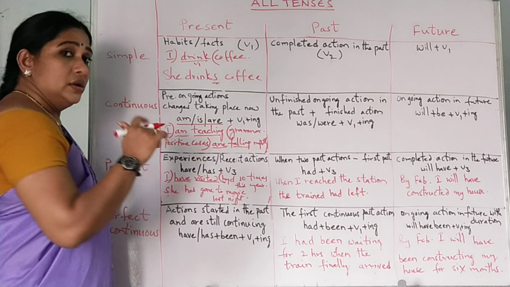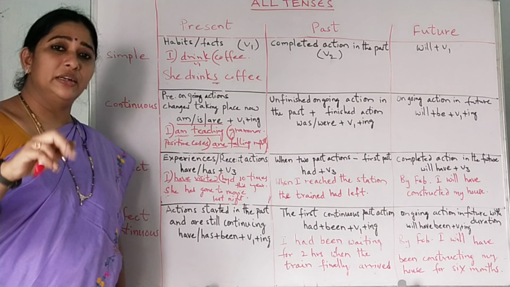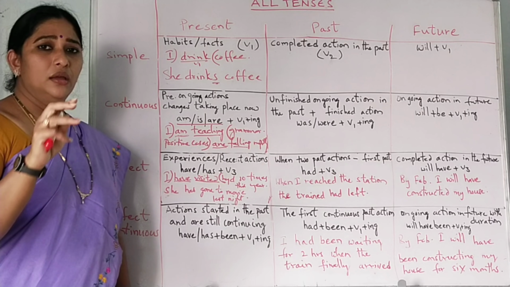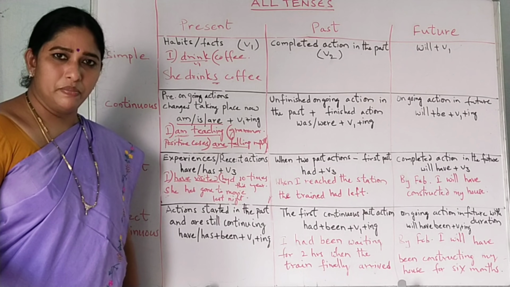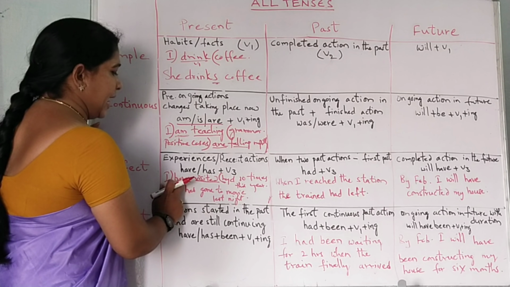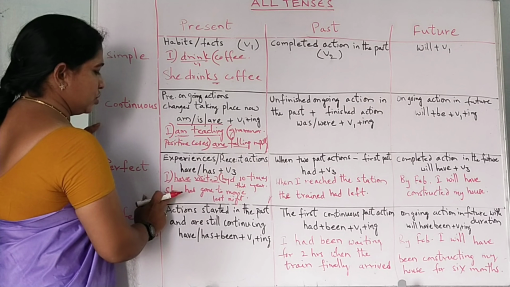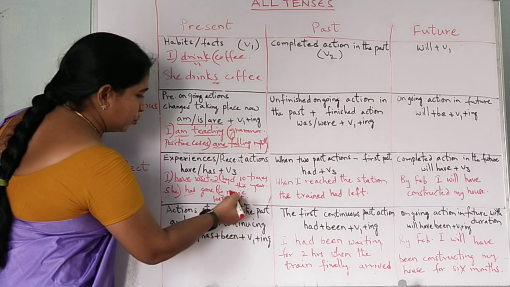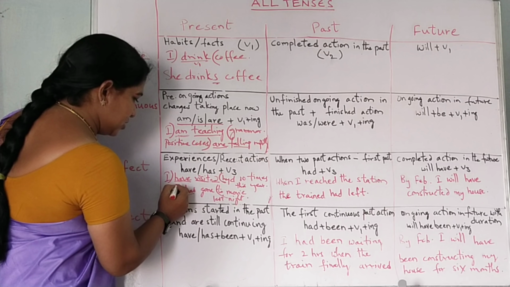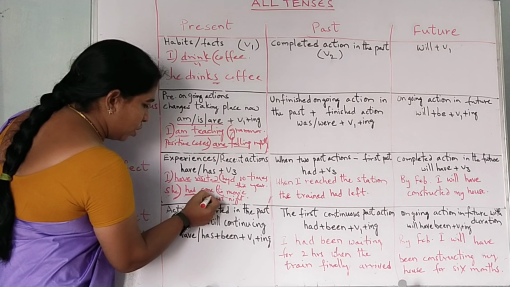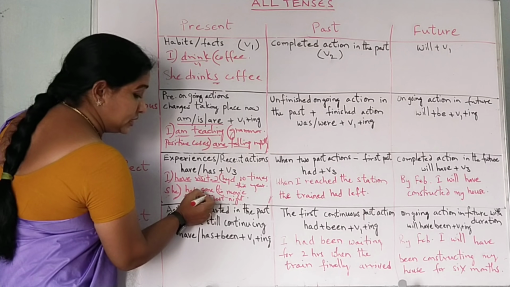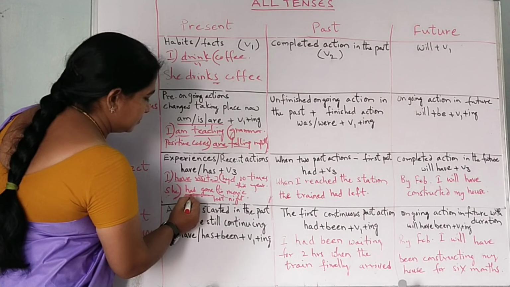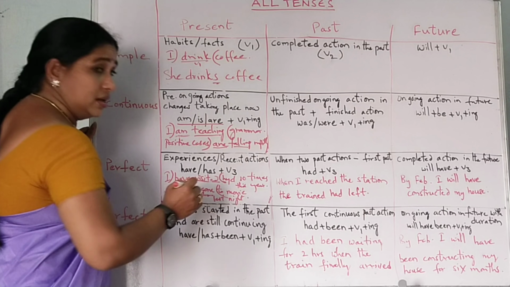In the perfect tense, soon after have, you will get only V3. The verb will be in V3 form, not V1 or V2, the past participle. Then have plus V3. And this is a recent action. She has gone. Has plus V3. She has gone to the movie. Last night is the object, and she is the subject here. Has gone. You should consider only this one. Has plus V3, as the third person singular.